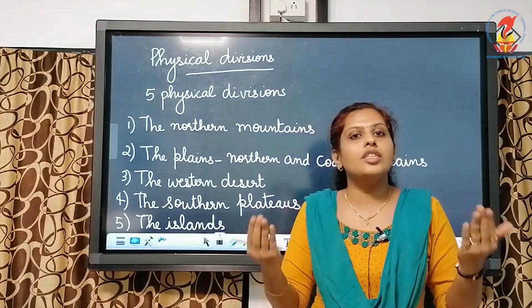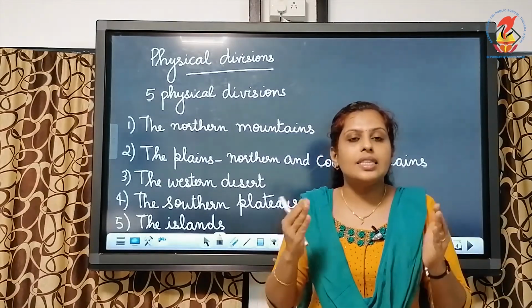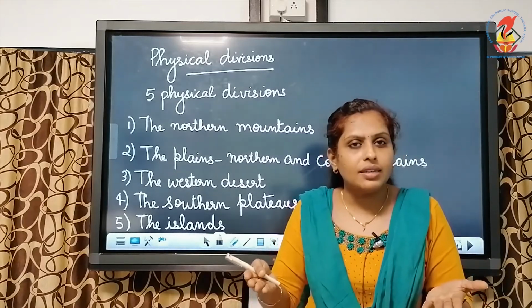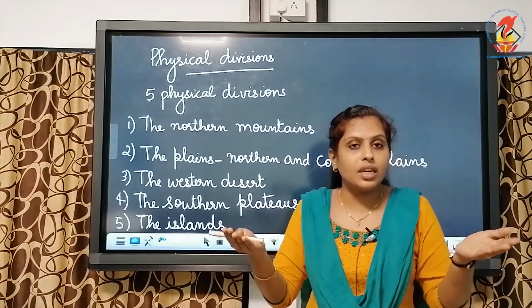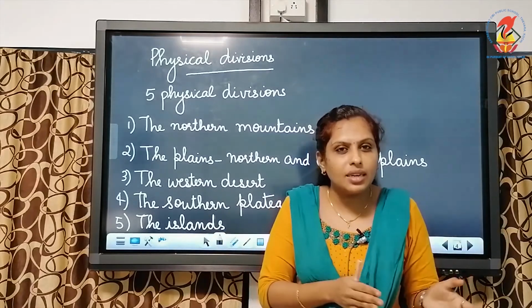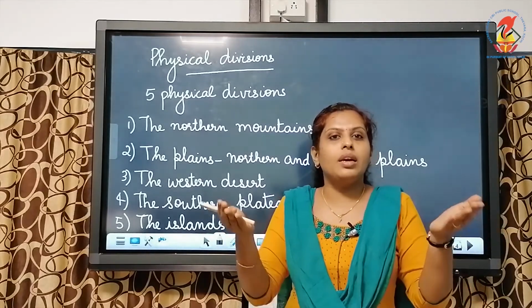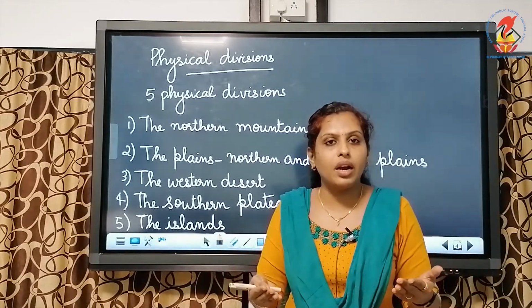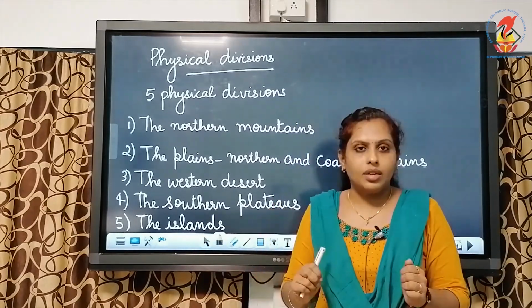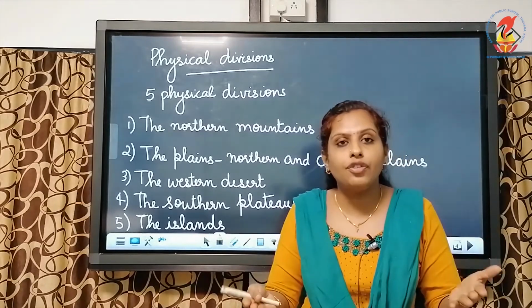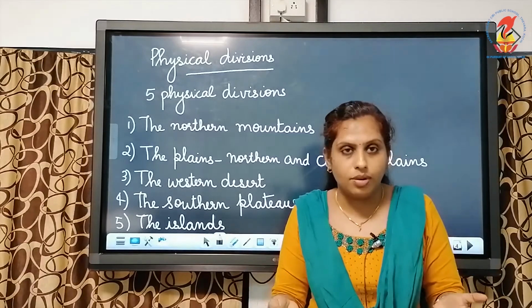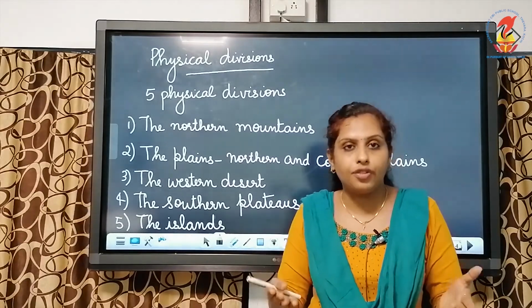The Earth's surface looks different. In some areas it may be flat or plain land, some may be mountainous regions, some may be desert, some may be a coastal area, right? Water bodies will be around, and some may be islands. So our Earth's surface landforms are in different forms.